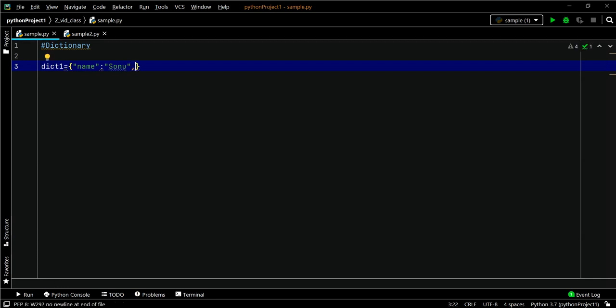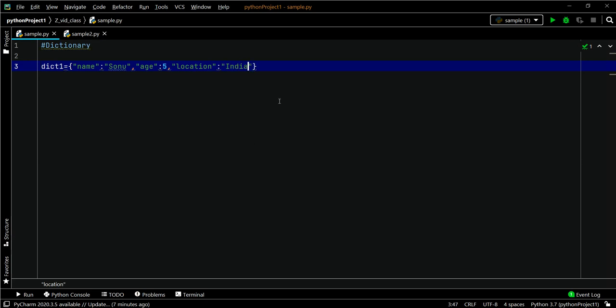And I am creating one more key which is age. Keys should be in single or double quotes. The values, only the strings, should be in double quotes or single quotes, not the integer. Location: India. This is how the dictionary looks. It should have a key in double quotes with its corresponding value. Values can be a string or an integer or float or any data type.